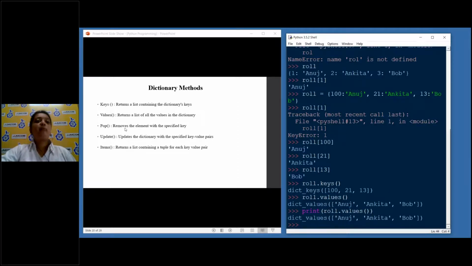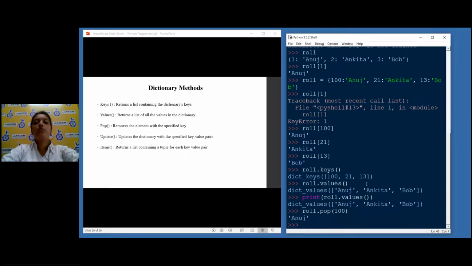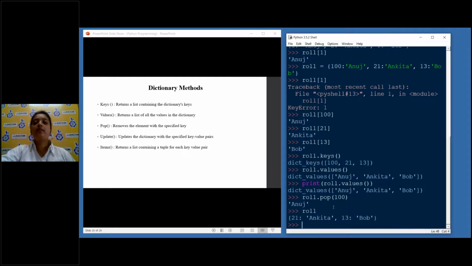Next we have pop, which removes the element with the specified key. So now if I say roll dot pop and pass 100, it will remove Anuj. Now if I see roll again, I'll see the key 100 with Anuj is deleted. It's removed. Next, suppose I want to add a new roll number.